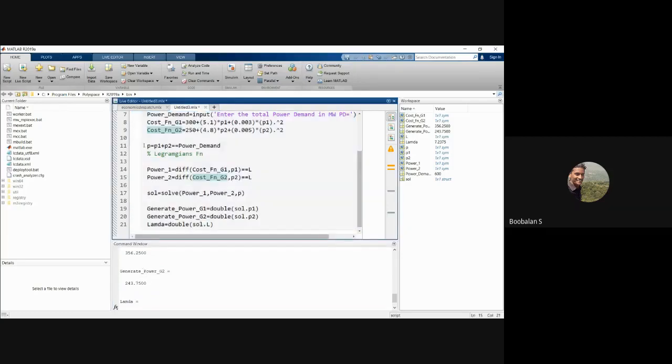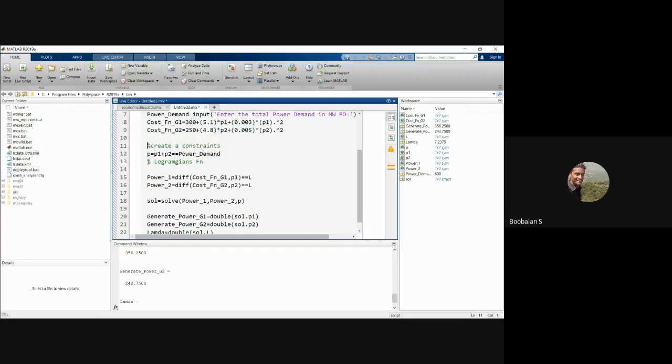Actually, we need to create a constraint, right? So we need to create a constraint. We did not give the constraint at all, that's why it took some random answer, right? So P1 plus P2 should be equal to power demand, right? So this is a power demand, we have given 600 megawatts. So this demand is now invoked over here, right? So when solving, that equation did not take the value of P, so it calculated wrongly, right?